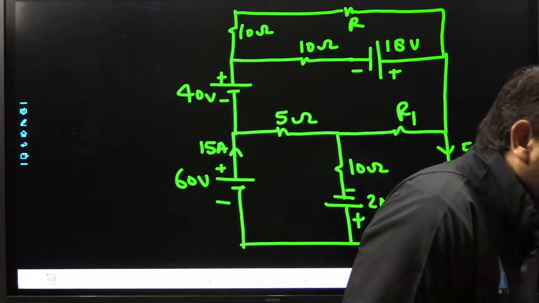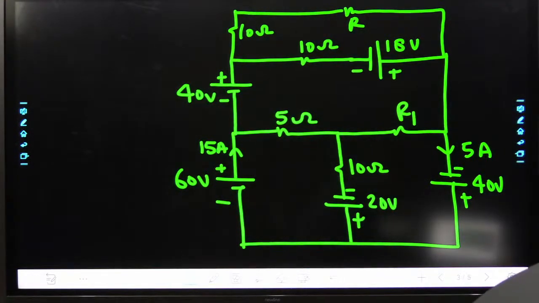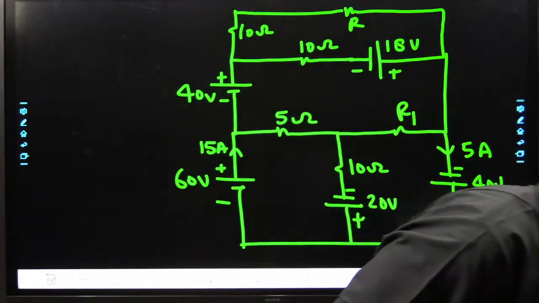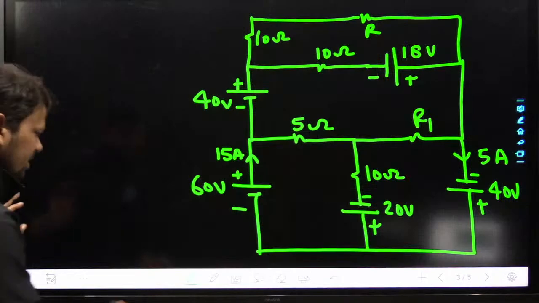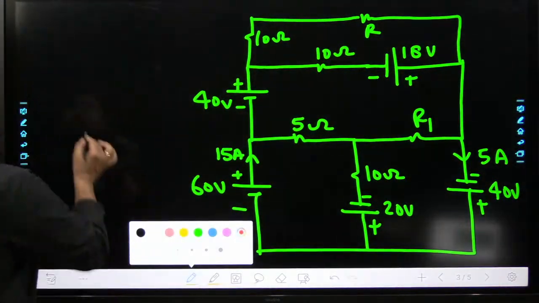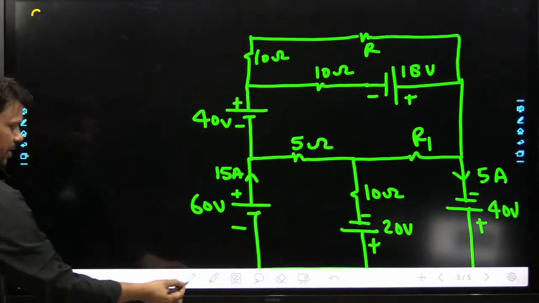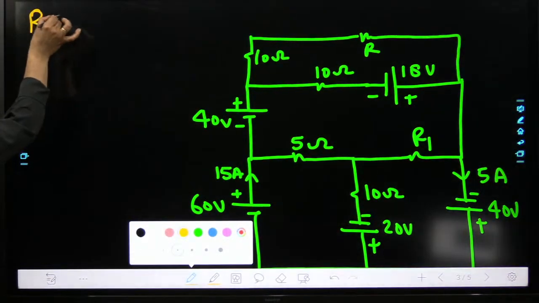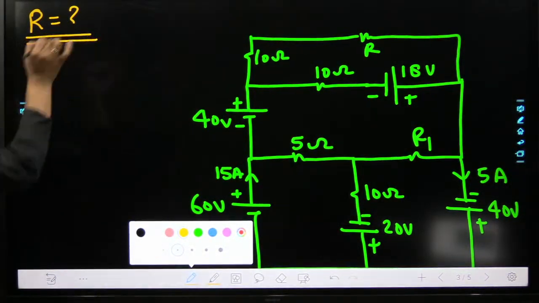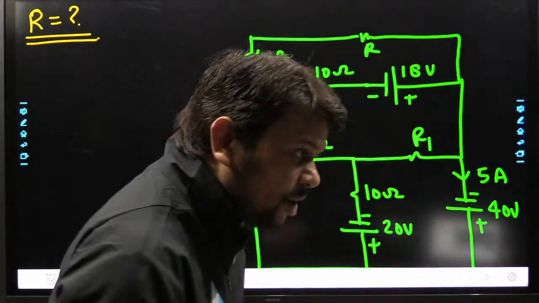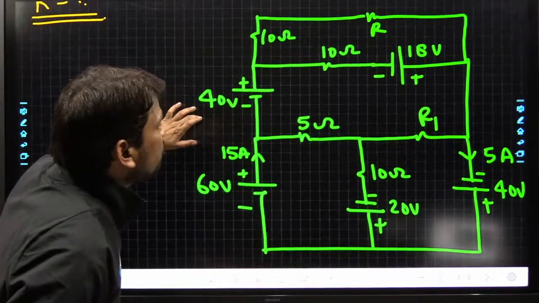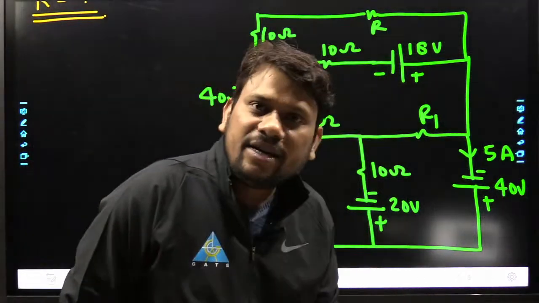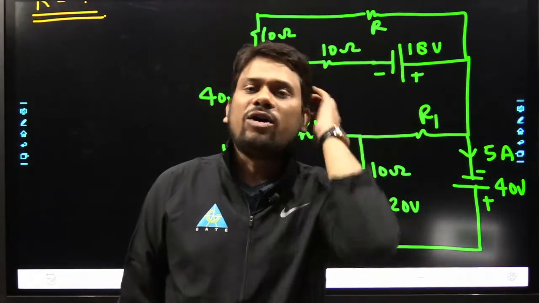Okay, very nice. Now tell me, what will be the value of R? Everyone please, what will be the value of R in this example? Read this example carefully again. Here we have to calculate the value of R. Listen to me carefully, everyone: how can we calculate this value of R, either in the ESE objective exam or GATE?